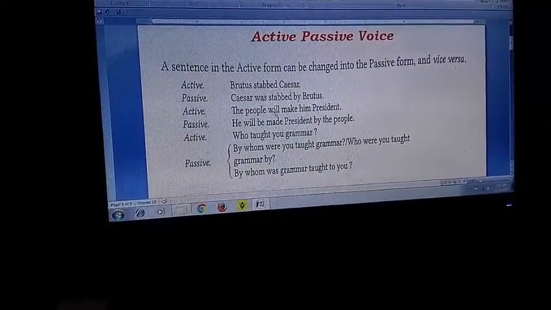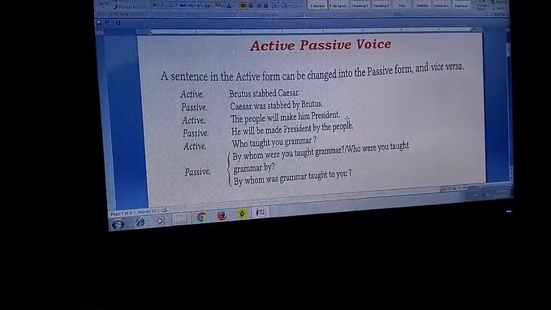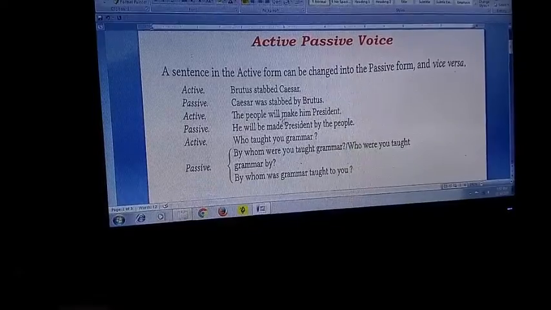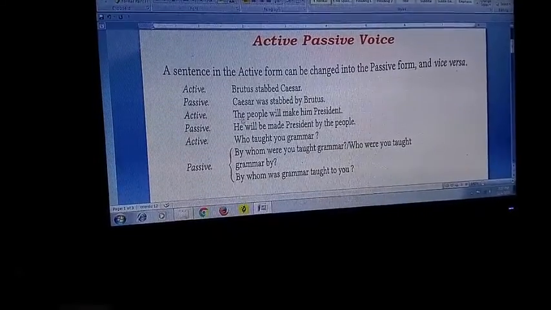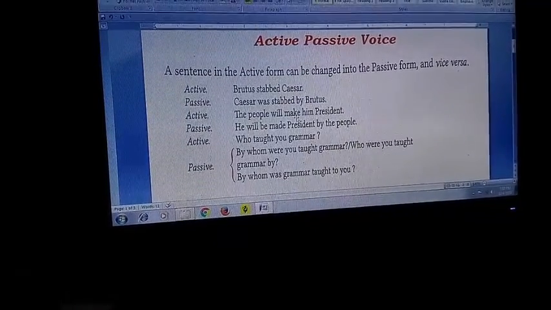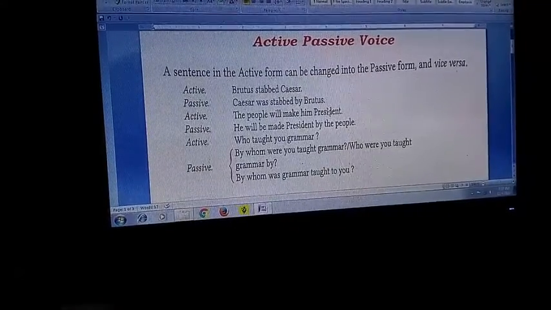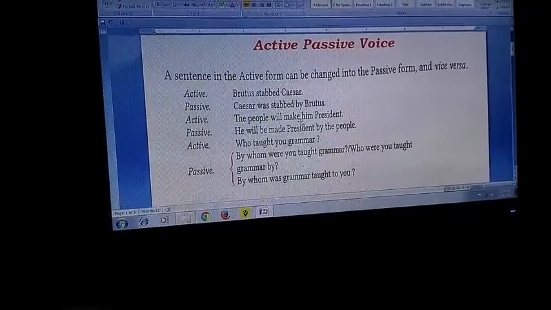The people will make him president. First of all, it is simple future. The people will make whom? Him. What? President. You have got two objects.